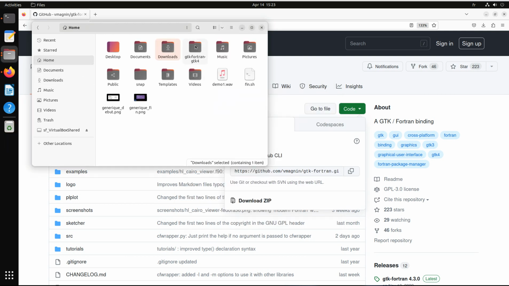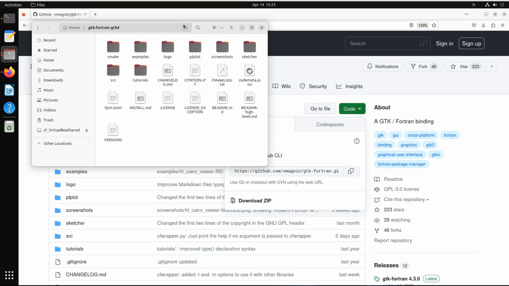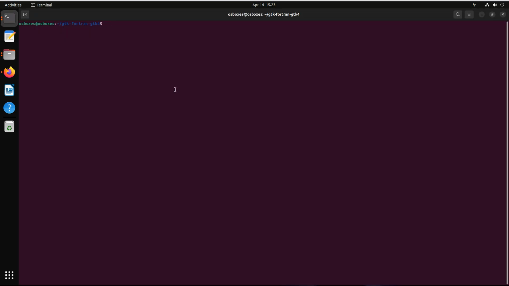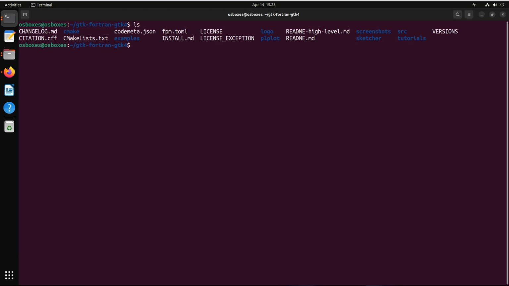Here we have a gtk-fortran-gtk4 directory. Let's open it and open a terminal in that directory. This is all that is contained in the project. First, let's create a build directory, and let's go into that directory.